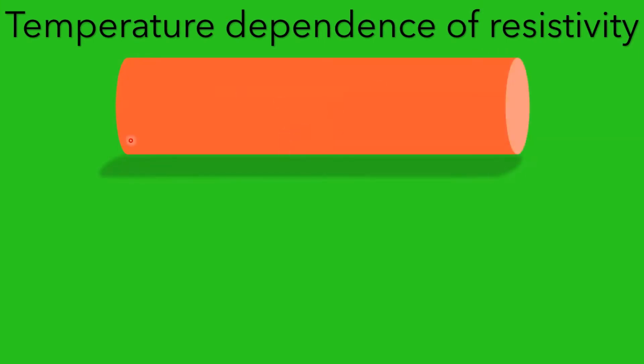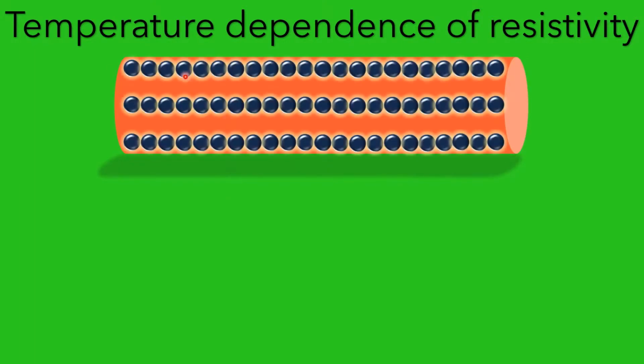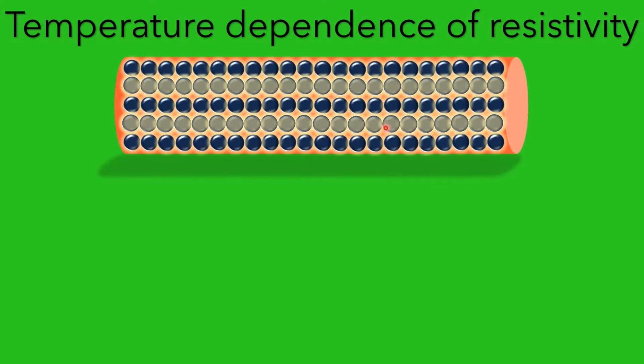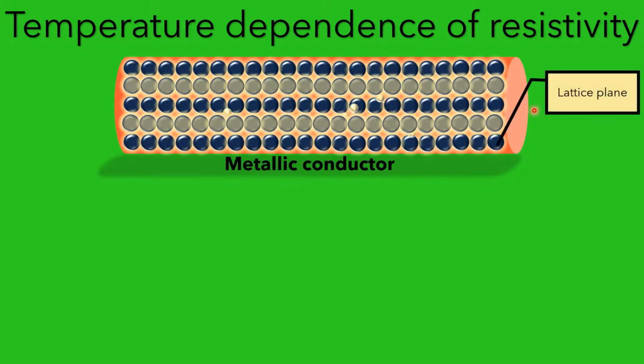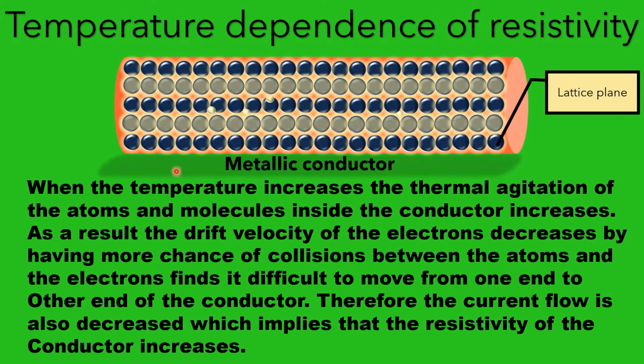Here let us consider a conductor. This is a metallic conductor, and these are nothing but lattice planes, and this is the lattice structure. And when the temperature increases, the free electrons are moving here and there in a random manner. And when the temperature increases, the thermal agitation of the atoms and molecules inside the conductor increases.